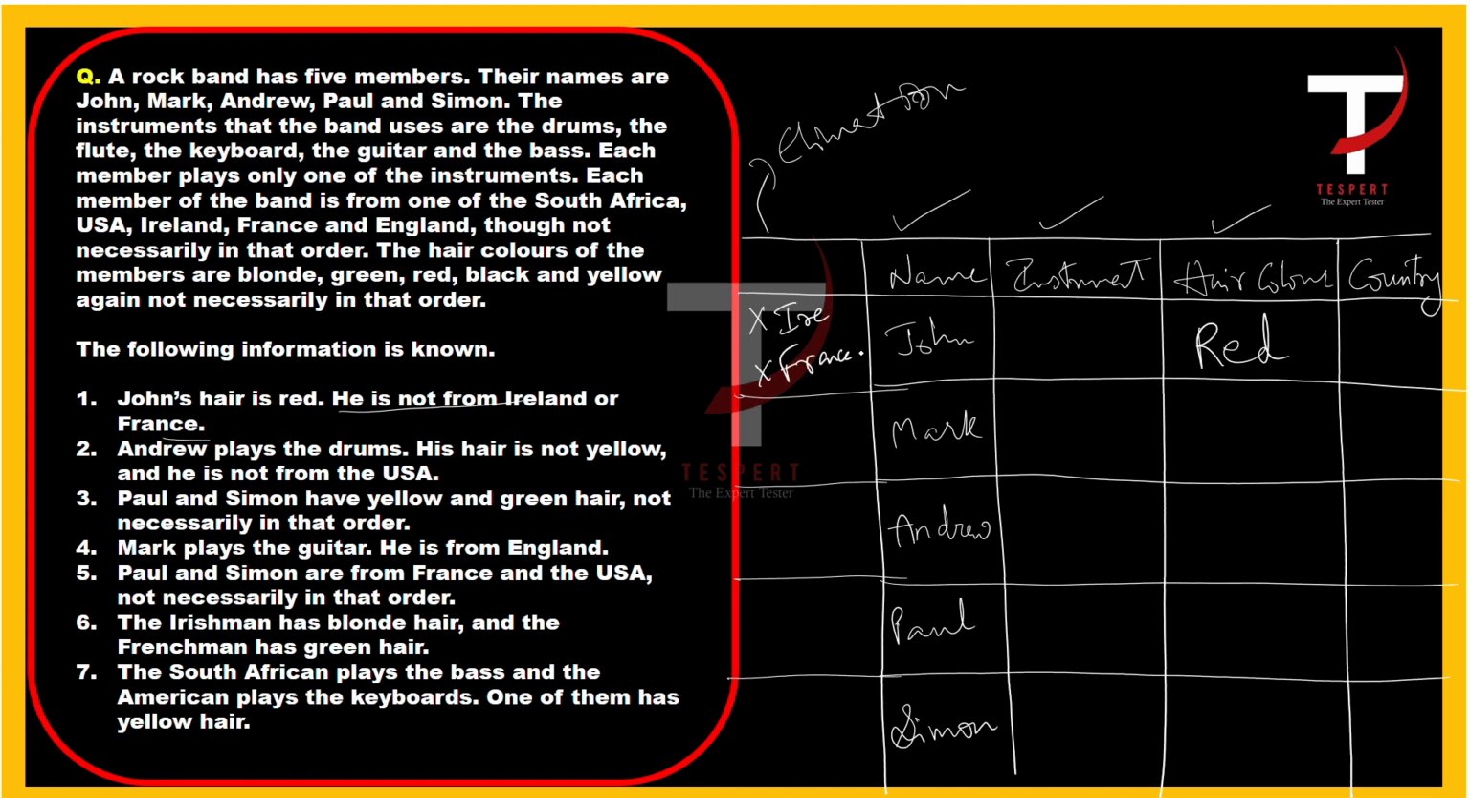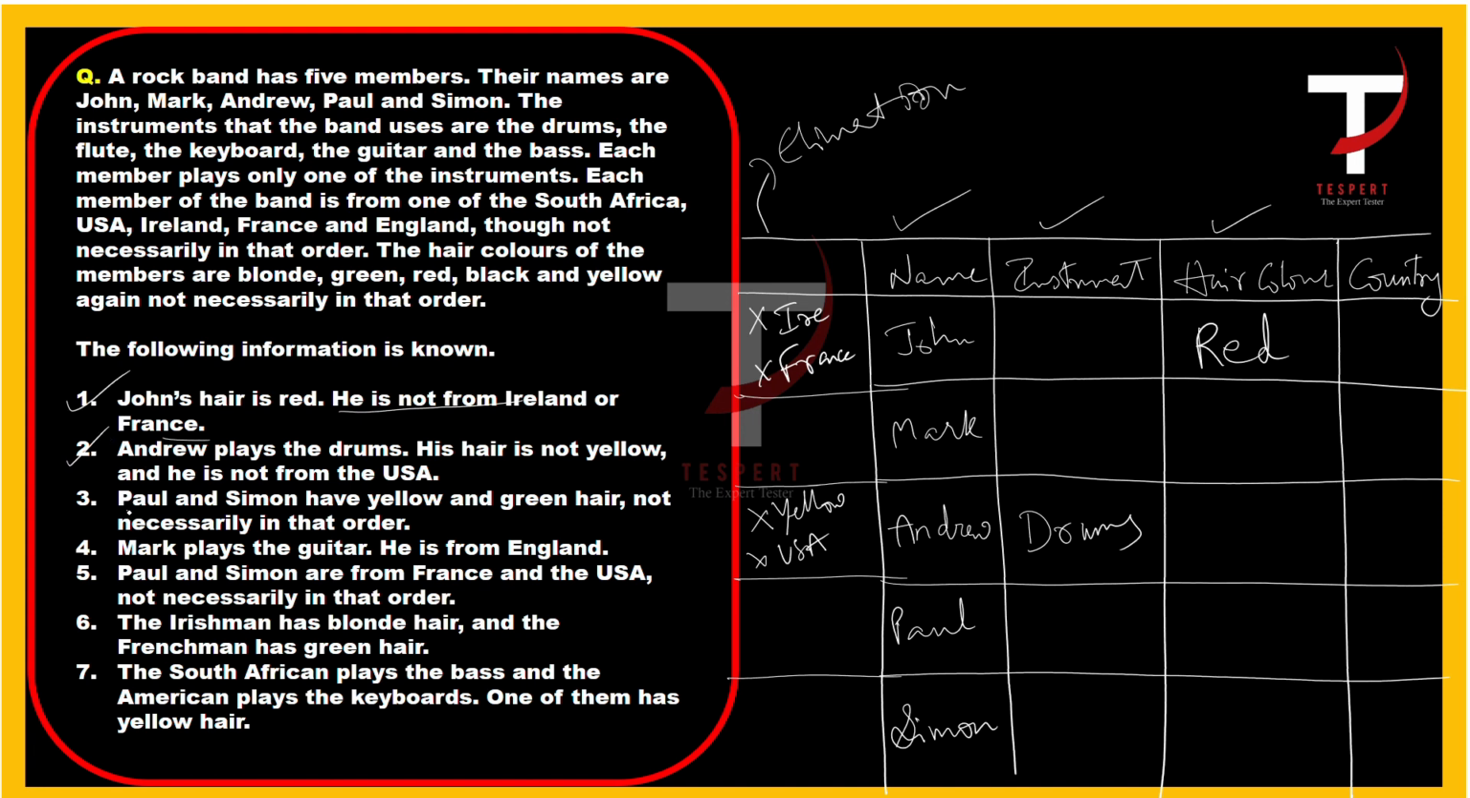Okay. Andrew plays the drums. So Andrew plays drums. His hair is not yellow and he is not from the USA. So his hair is not yellow in color and he is not from USA, right? So the second statement is ruled out, the first statement is ruled out.